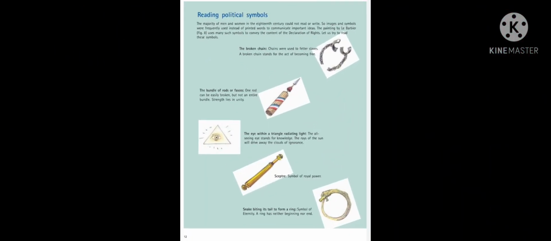In the next page, that is page number 12, you can see different political symbols. During the 18th century, the majority of men and women could not read or write. So these political symbols were used to communicate important ideas. The first one is the broken chain. It means freedom. The bundle of rods means strength lies in unity. And in the third one, you can see the eye with a triangle radiating light. The all-seeing eye stands for knowledge.